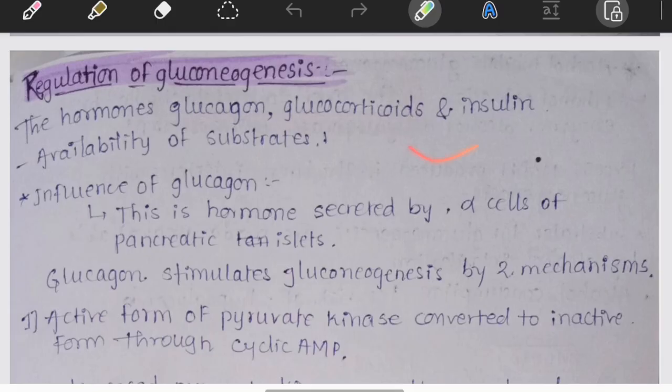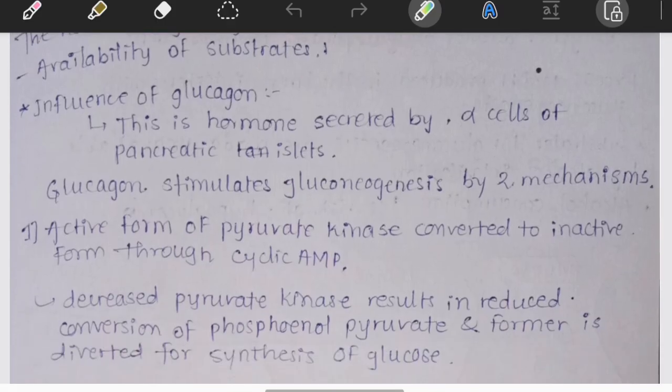Why is regulation necessary? Let's think logically. Suppose you just finished a heavy meal and blood glucose is already high. Should the liver make even more glucose? Absolutely not. Now imagine you have been fasting 24 hours. Should gluconeogenesis start? Definitely yes. So the body continuously checks the blood glucose levels and adjusts gluconeogenesis accordingly. This regulation mainly depends on hormones, availability of the substrate and the energy status of the cell.